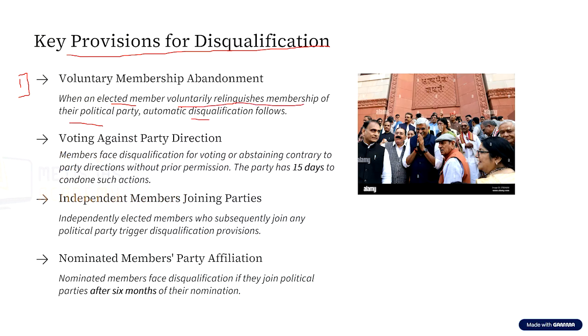Now, what is this? Let us try to analyze. Let us assume there is an MLA in the state, or an MP at the national level, elected from the ticket of the Congress party. Let us take any constituency, say the constituency of Wayanad, and consider the real example itself.